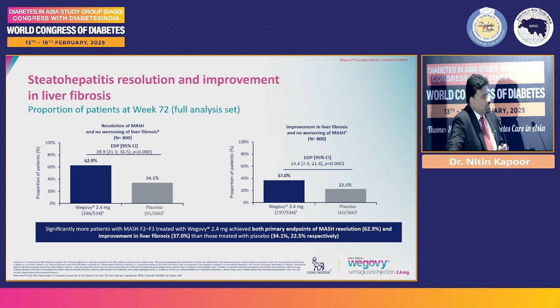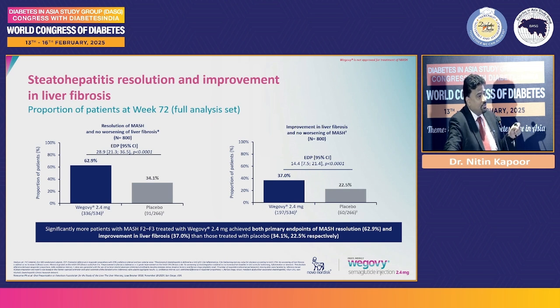What this study showed is that 60% of patients who received the drug had resolution of MASH. Now that's a very hard endpoint. Resolving steatohepatitis is something that we've not really seen so much in literature. This is the first time a drug used in so many people across the globe shows data that 62.9% of people had resolution in MASH.